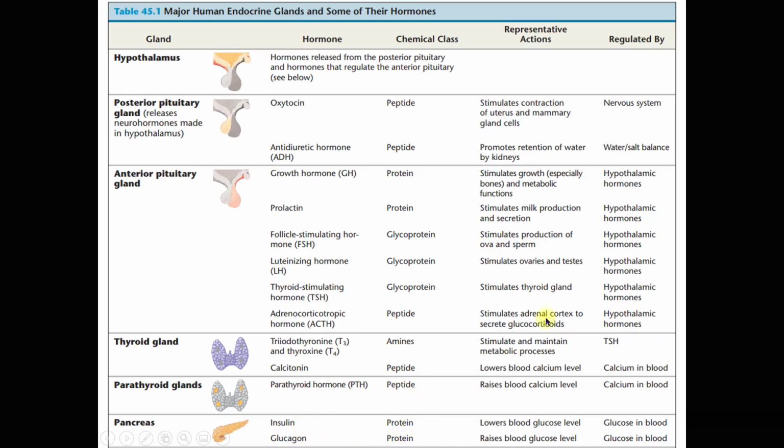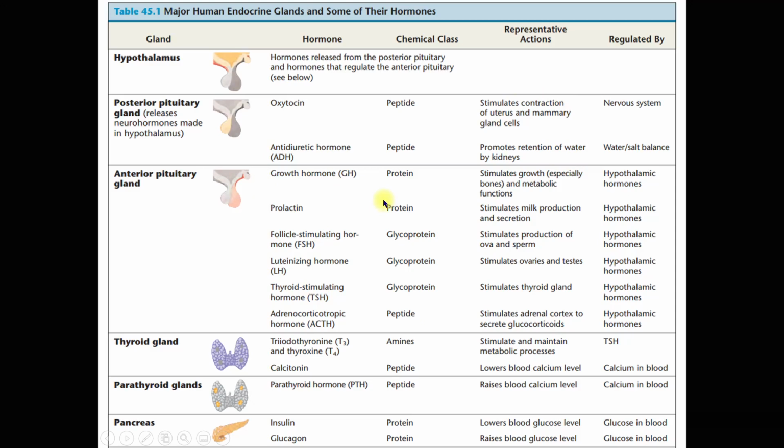I'm sure you already know the functions. The other functions you will learn eventually as we progress in semester 2. So don't take it too seriously, thinking it's very difficult to remember this. As we progress in semester 2, you'll be learning more detail about the functions of these particular hormones.